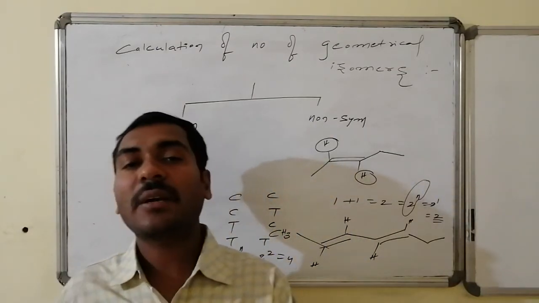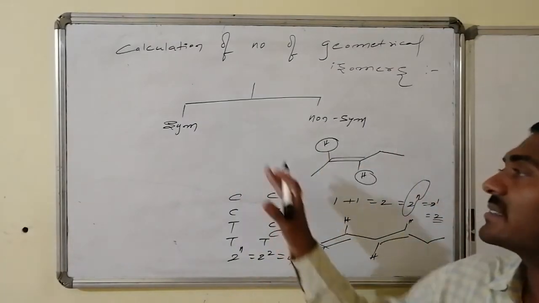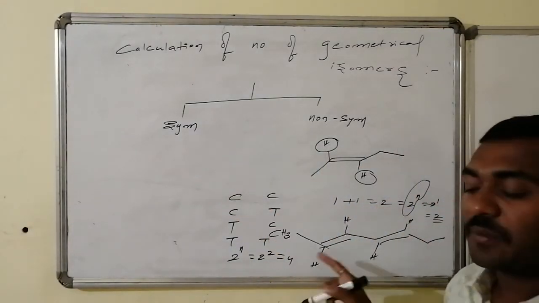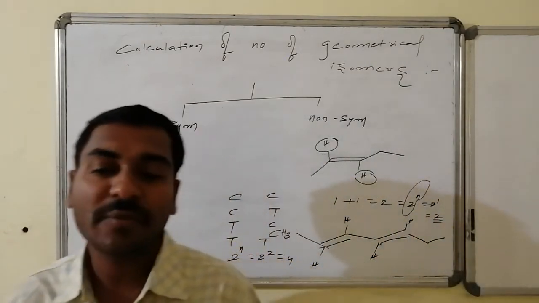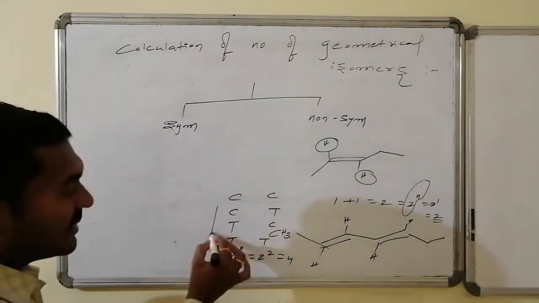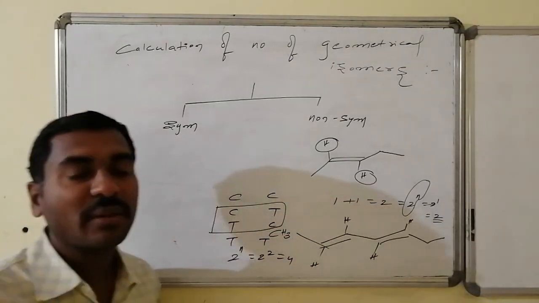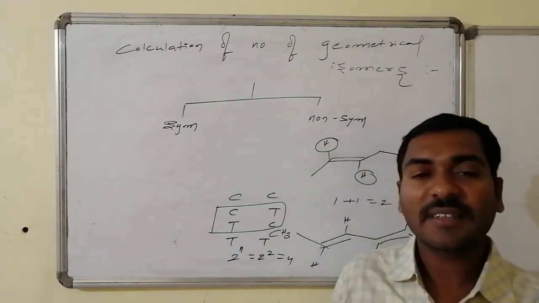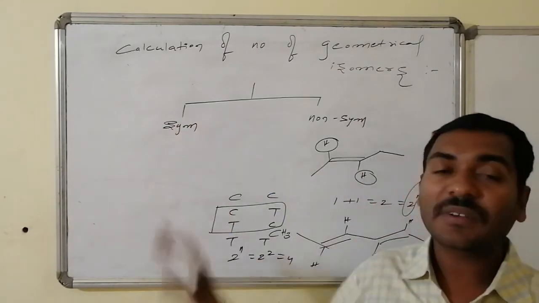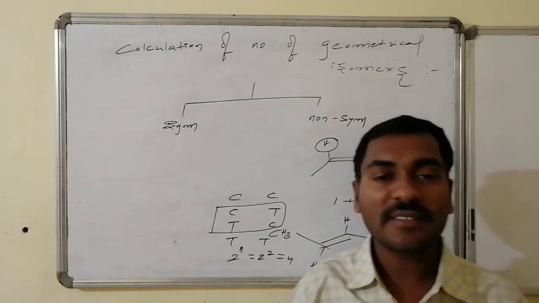Whereas if the case comes for the symmetrical ends, what does that stand for? Both ends are the same. So therefore I can keep left hand in the place of right hand and right hand in the place of left. So in that case, suppose if it is like this, then the cis-trans and trans-cis combinations become equal to one another. Thus the number of stereoisomers decreases, and there is a formula used for the calculation of the number of stereoisomers in case of symmetrical ends. Let us have a look.